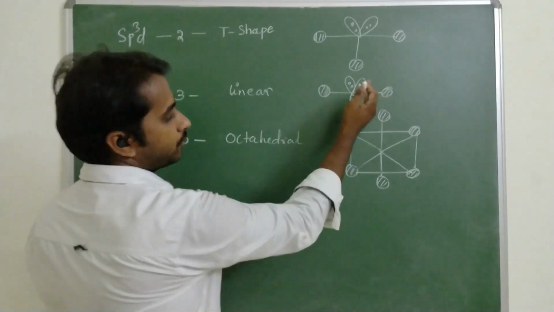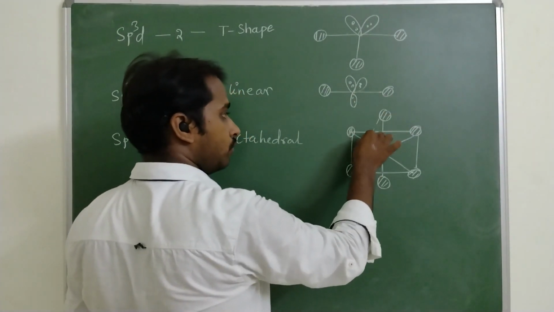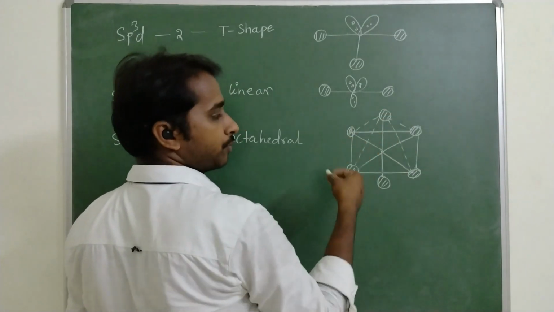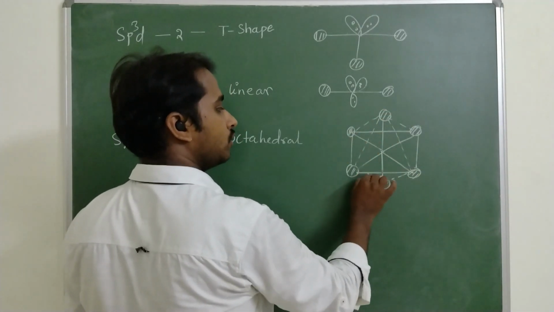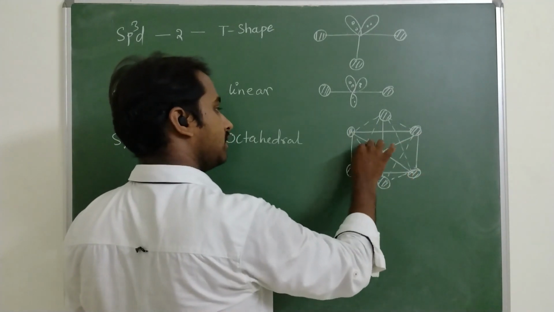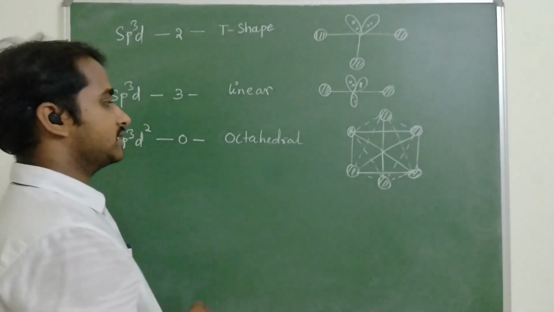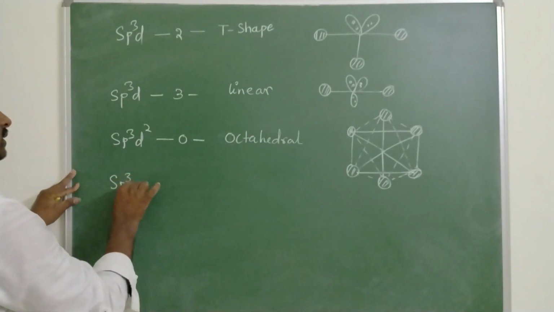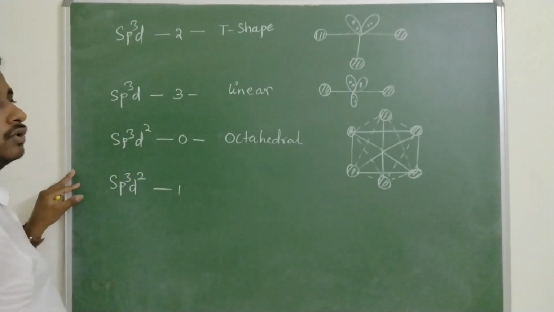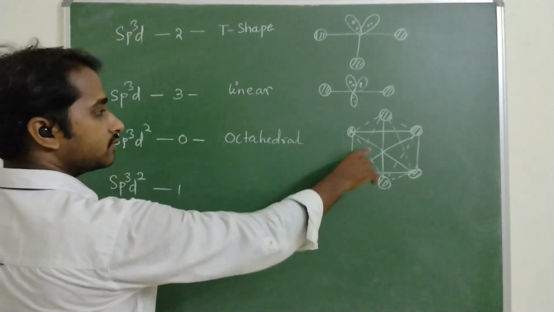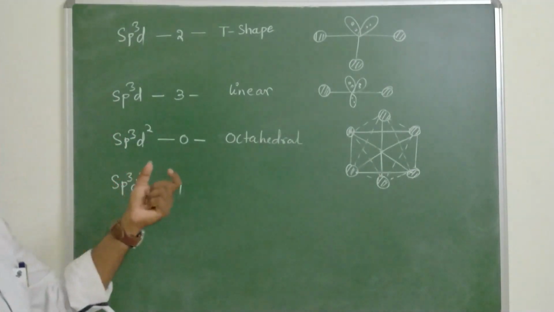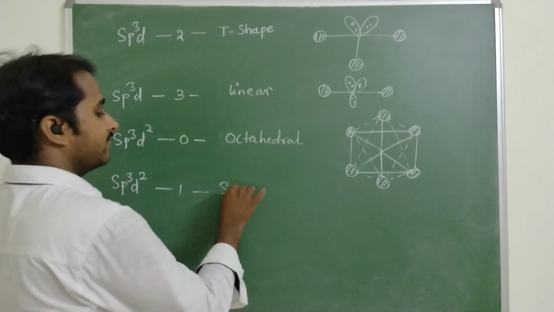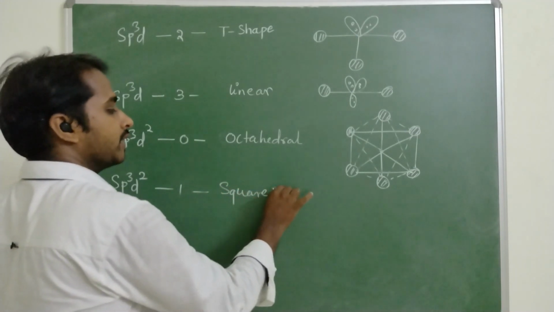Octahedral has four faces, and two faces, and another two, so eight faces. Octahedral geometry. sp3d2, one lone pair of electrons. One of the vertices is replaced by one lone pair of electrons. Then the structure becomes square pyramidal.